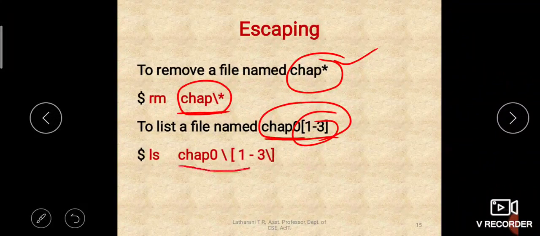ls chap0, you put a slash here, and a slash here, here and here. Whenever you come across the brackets, you prefix a slash to them, then the special meaning of that bracket will be removed. It will not be treated as a character class, rather a normal symbol. The shell will treat those brackets as normal symbols.